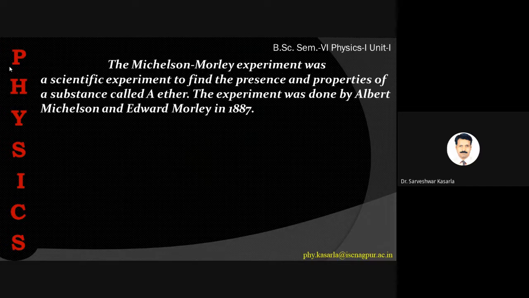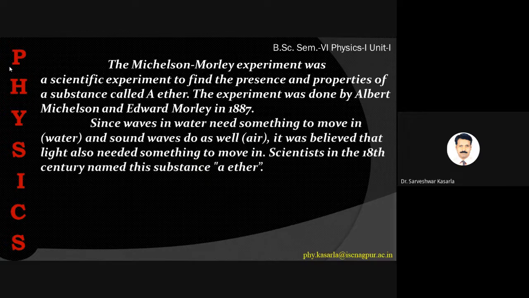Okay. So as I told, the Michelson-Morley experiment was a scientific experiment to find the presence and properties of a substance called ether. The experiment was done by Albert Michelson and Edward Morley in 1887. Since waves in water need something to move in and sound waves do as well in air, it was believed that light also needed something to move in.